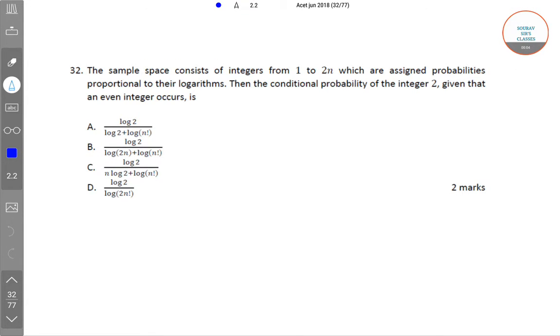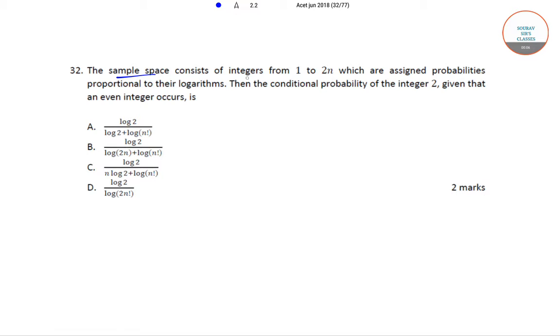The question is, the sample space consists of integers from 1 to 2n which are assigned probabilities proportional to their logarithms. Then the conditional probability of the integer 2 given that an even integer occurs is.